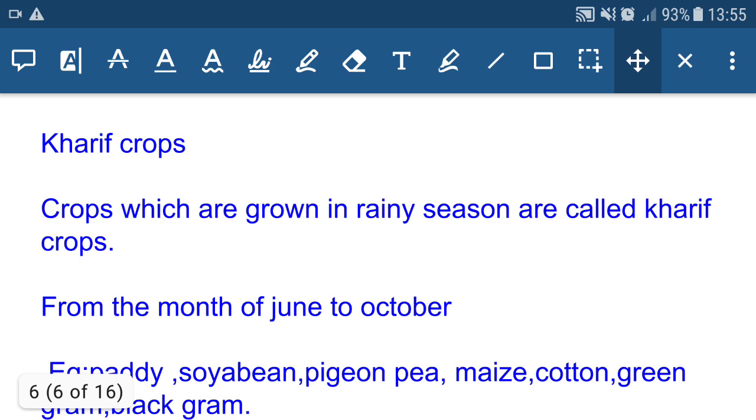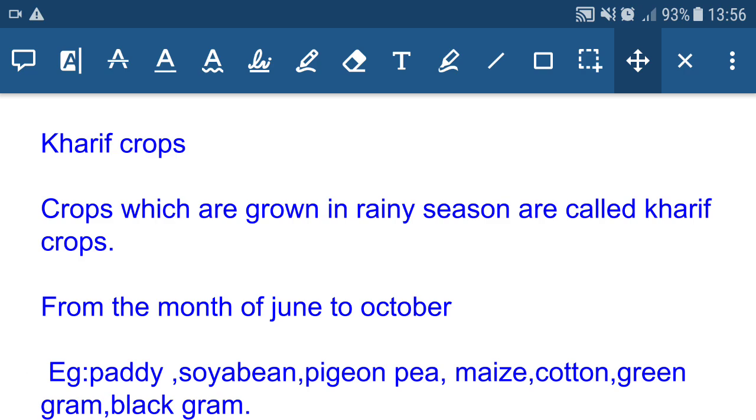Kharif crops. Now let's see the different types of crops. One is kharif and the other is rabi crops. Kharif crops are crops which are grown in rainy season, from the month of June to October. For example, paddy, soybean, pigeon pea, maize, cotton, green gram and black gram. These are all kharif crops.